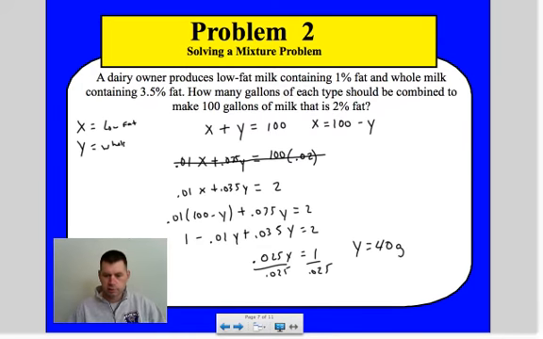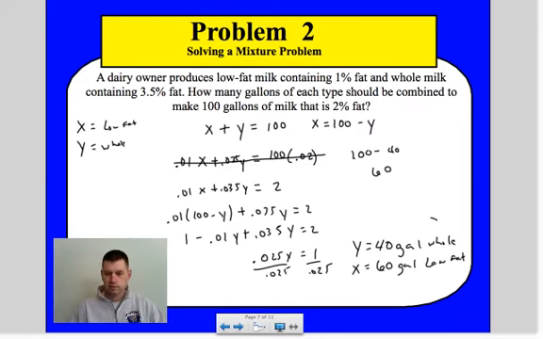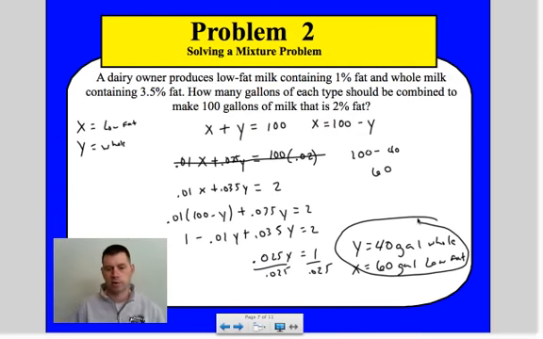So that means we need 40 gallons of whole milk, which means 100 minus 40 is 60, so we need 60 gallons of low fat. And that would be our answer for the mixture problem.